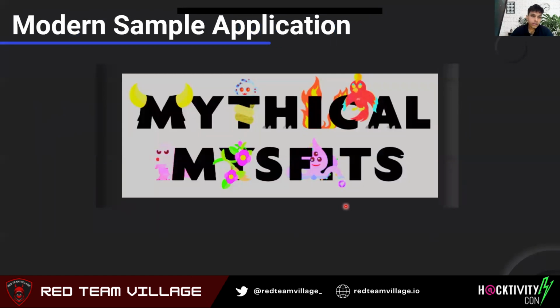Okay, this is the time where I introduce you all to Mythical Mysfits. It's an AWS modern application, and its code is available on GitHub. I'll not browse it right now just to save my time. You can go ahead and clone the repo, and follow the instructions which AWS has in their own documentation. You can just follow it and deploy the whole application, and it will start working as you want.